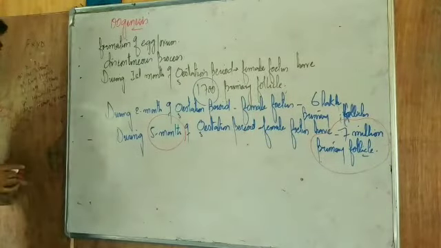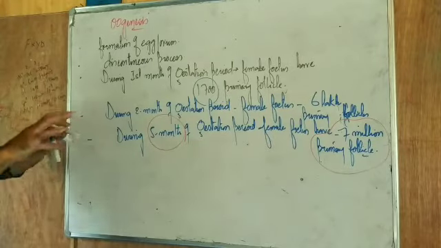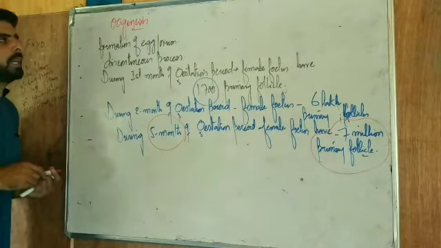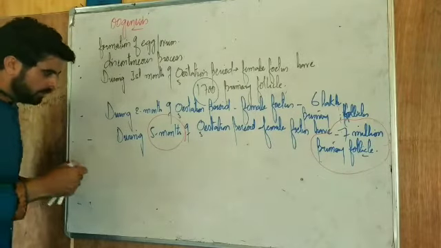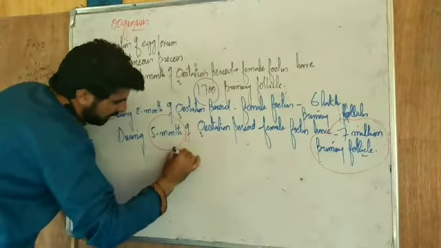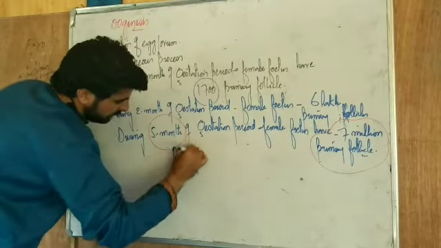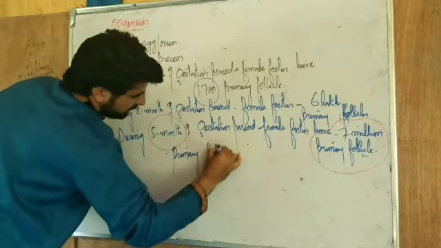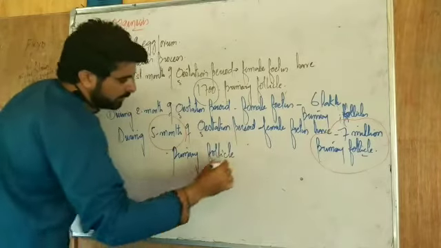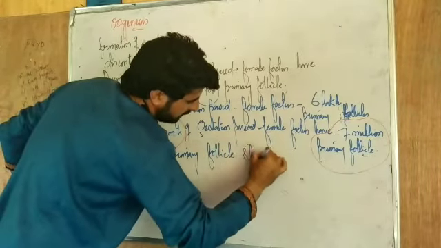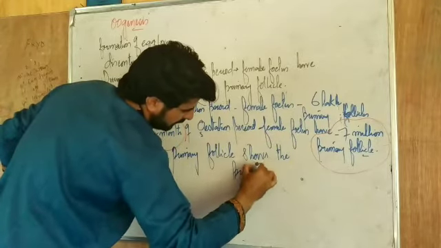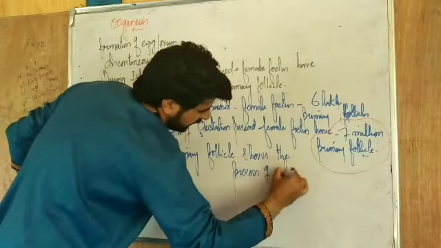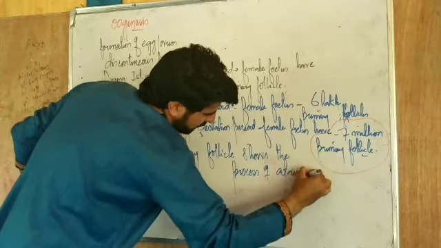Then what happened? The primary follicles go through a process we call atresia.